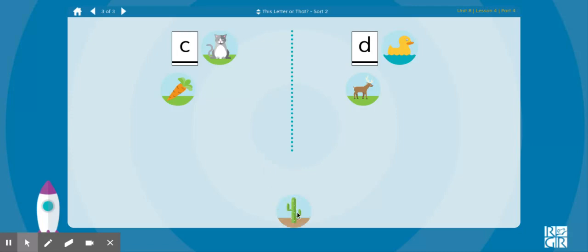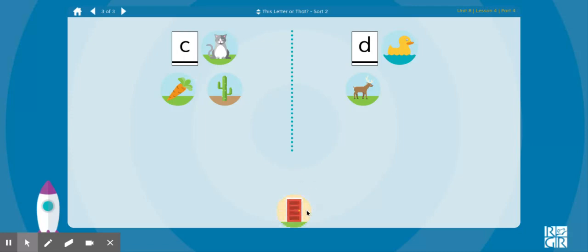Cactus. What sound do you hear at the beginning of the word cactus? Does cactus go with cat or duck? Cat, cactus, both begin with the letter C that says k.